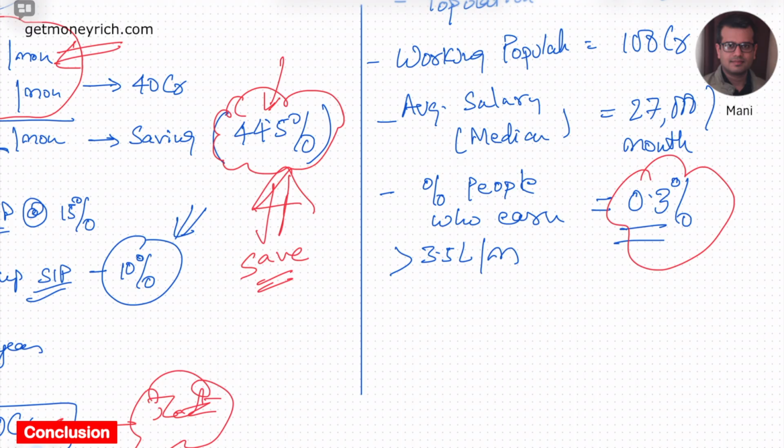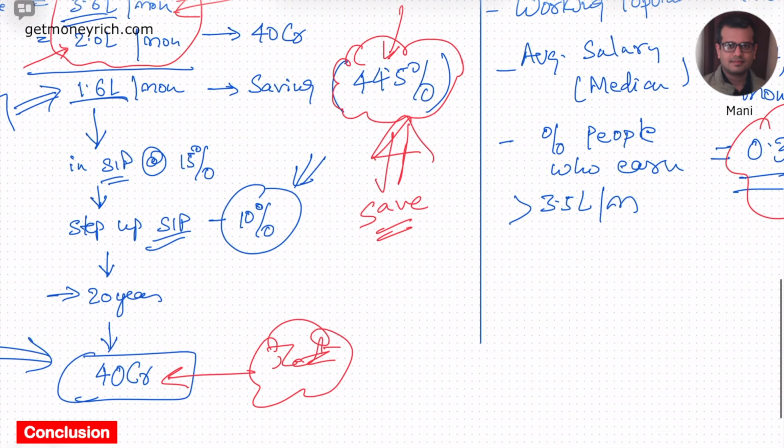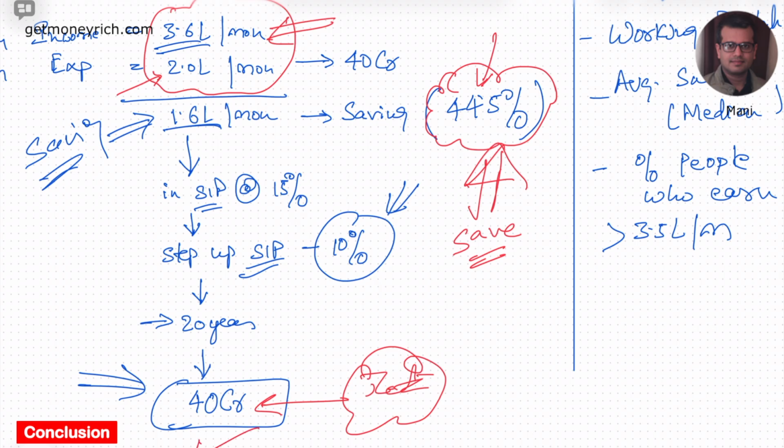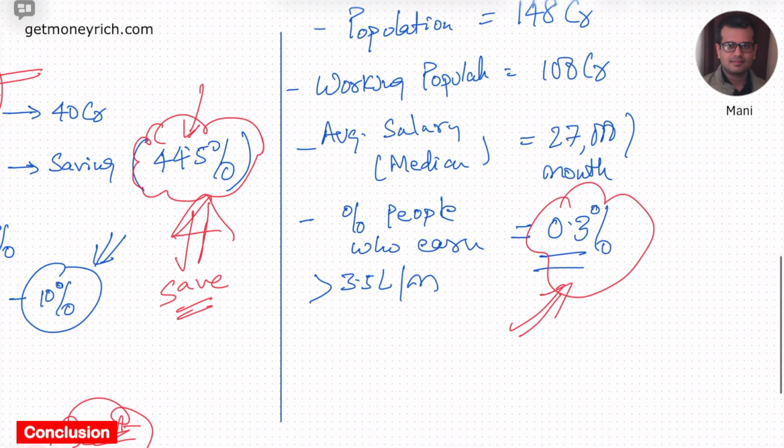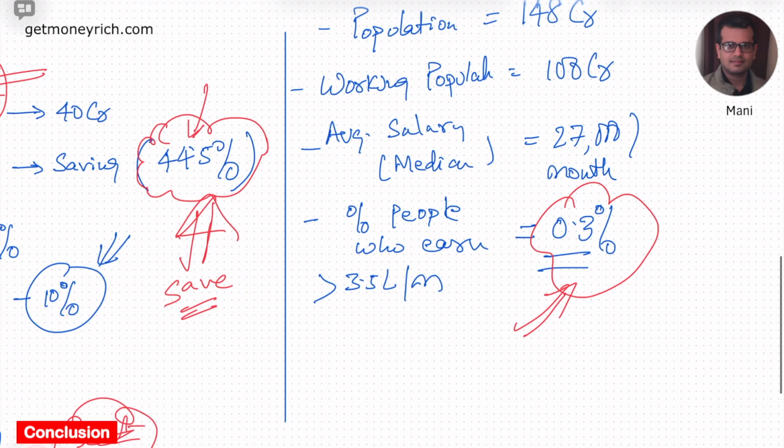So this is the point I want to highlight here, that it is true that this 40 crore corpus looks to be an exorbitant number, and it becomes even more rare because very few people earn that much money in India that can build a 40 crore corpus. So this corpus of 40 crore is not wrong. The calculation seems to be right, but very few people are most likely to reach that number because very few people earn that much, because very few people save so much.